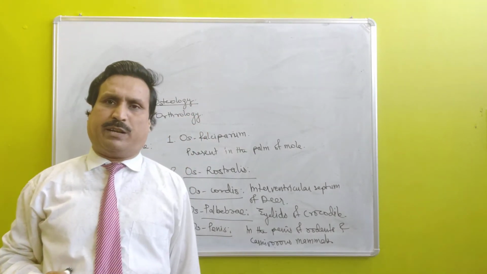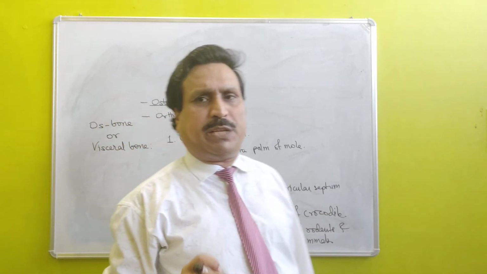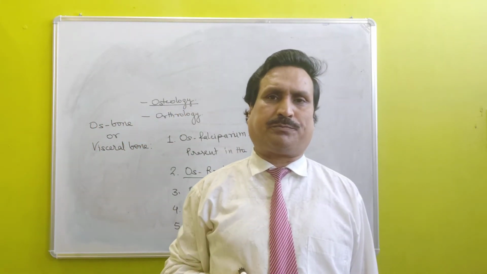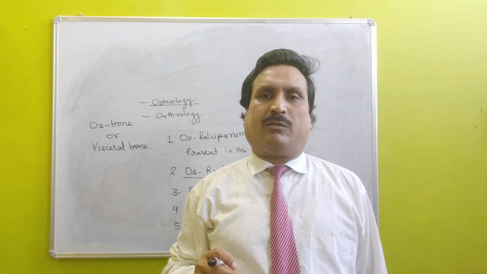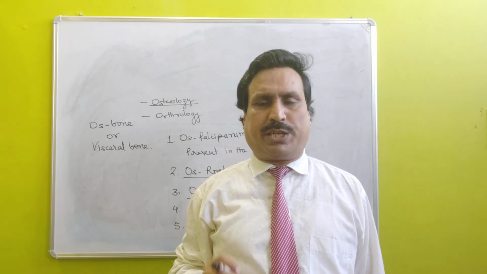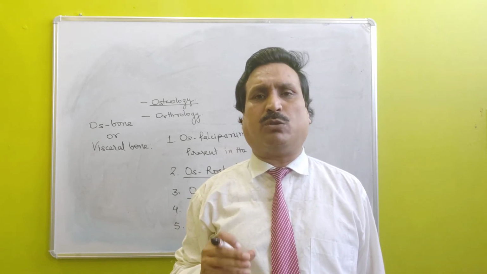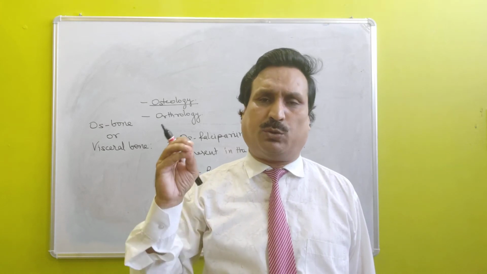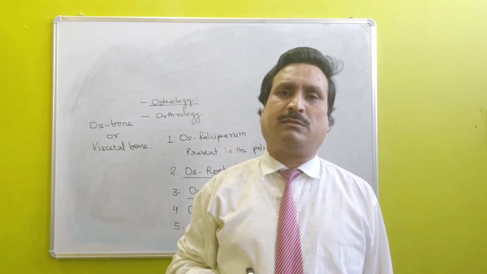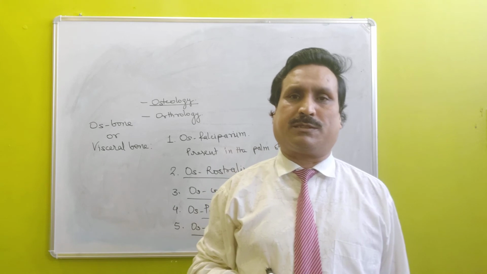Arthros means joint. Arthrology means study of bone joints. And doctors related to the study of bone joints and bones and diseases related to them are called orthopedic surgeons.